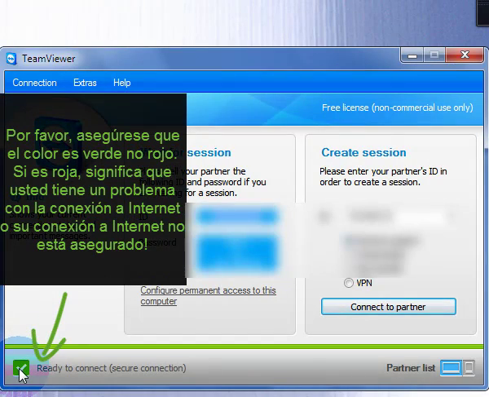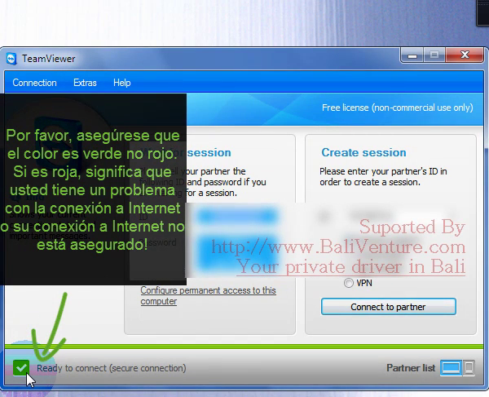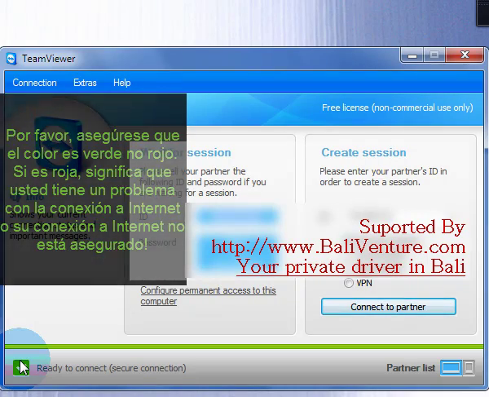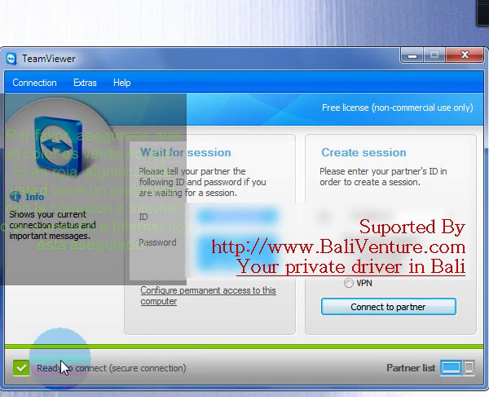If this green color is red, it means you have a problem with your internet connection or your connection is not secured. So make sure this color is always green, not others. I mean not red.